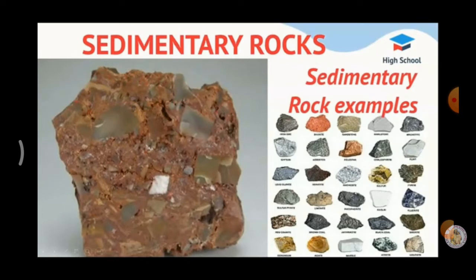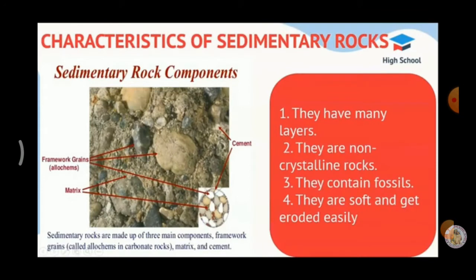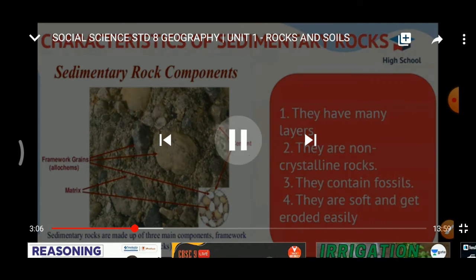Sedimentary rocks. The word sedimentary has been derived from the Latin word sedimentum. Sedimentum means settling down. The sedimentary rocks are formed by the sediments derived and deposited by various agents. Sedimentary rocks consist of many layers. Characteristics of sedimentary rocks. They have many layers. They are non-crystalline rocks. They contain fossils. They are soft and get eroded easily.